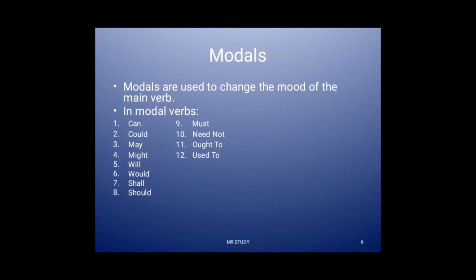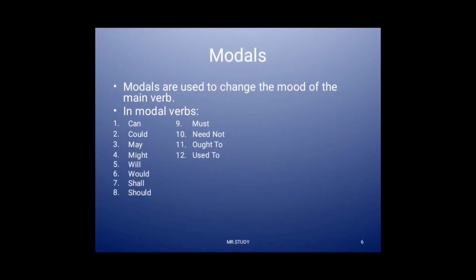Modals are used to change the mood of the main verbs. The modals are can, could, may, might, will, would, shall, should, must, need not, ought to, used to. These are the modal verbs. For example, I can't reach the top shelves.